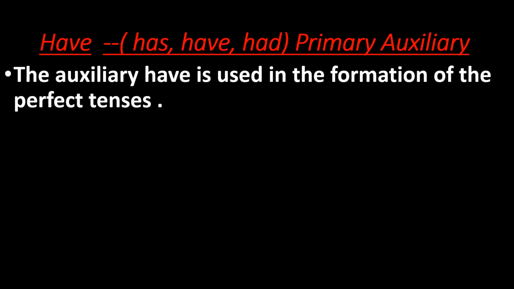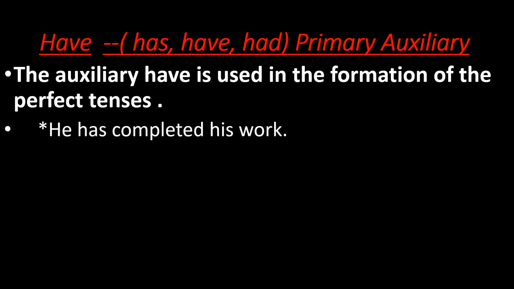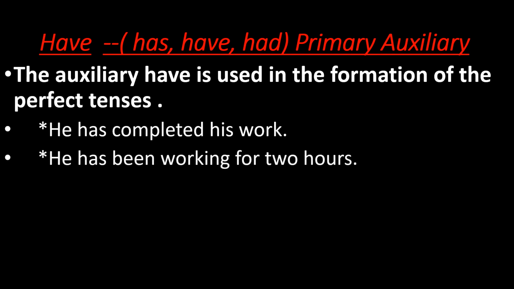Have, has, had, primary auxiliary. The auxiliary have is used in the formation of the perfect tenses. For example, he has completed his work.